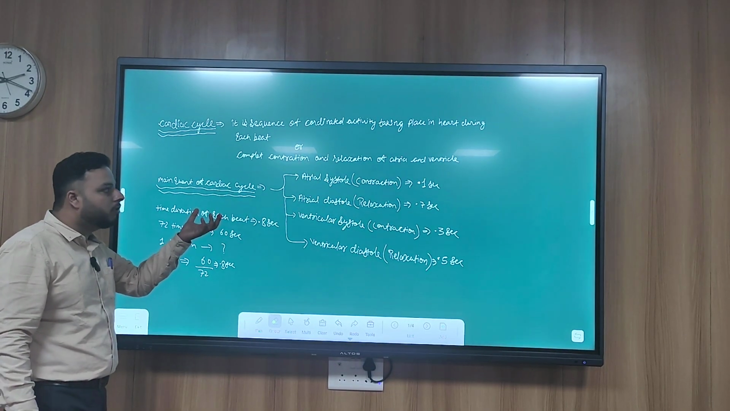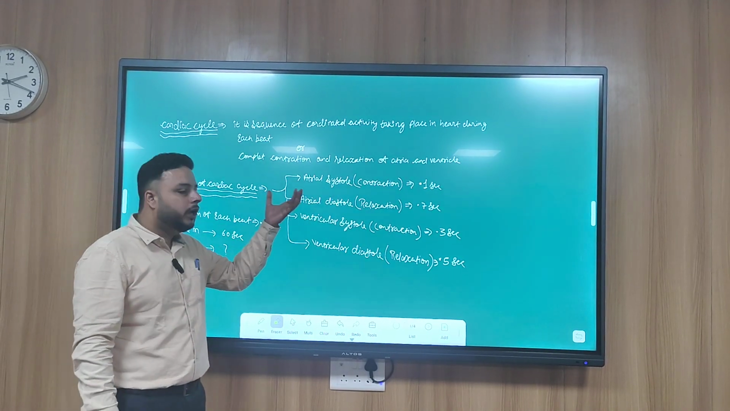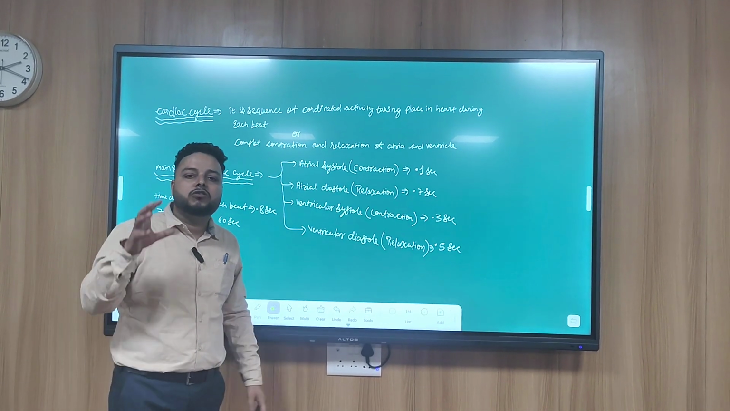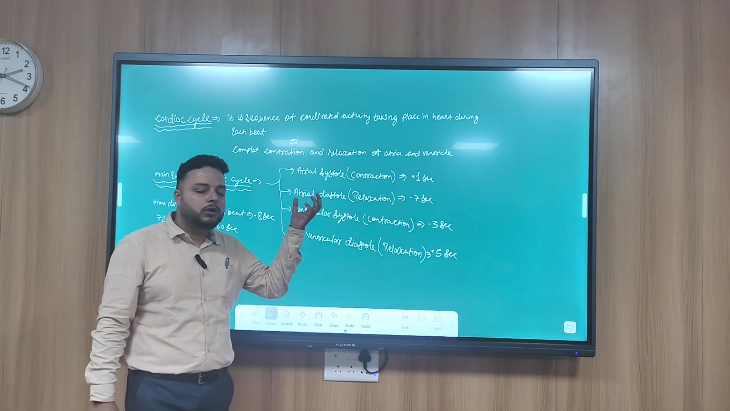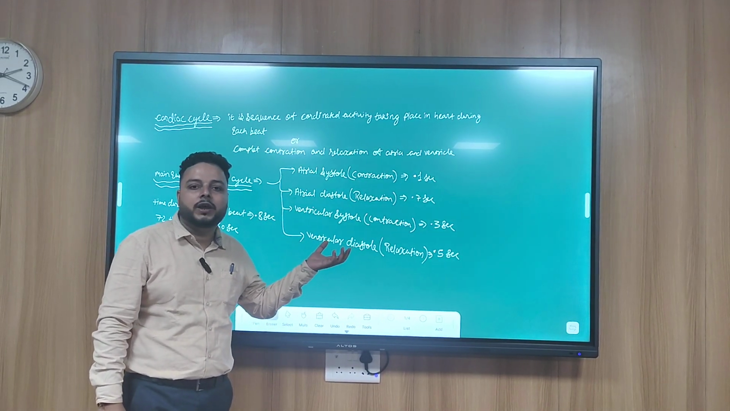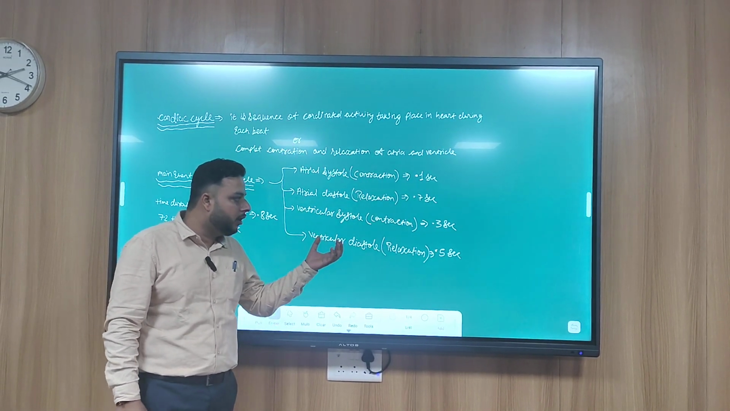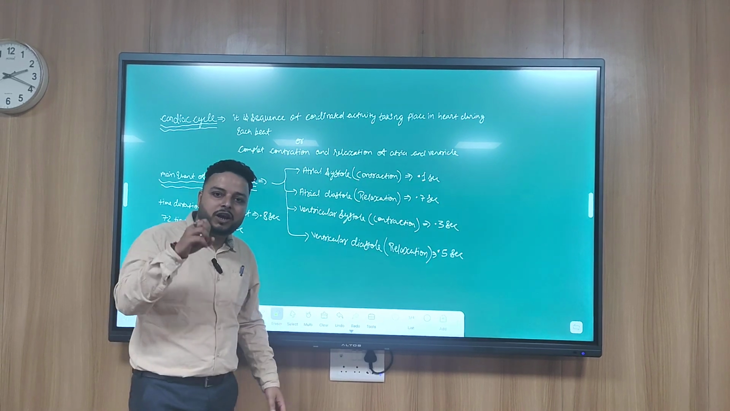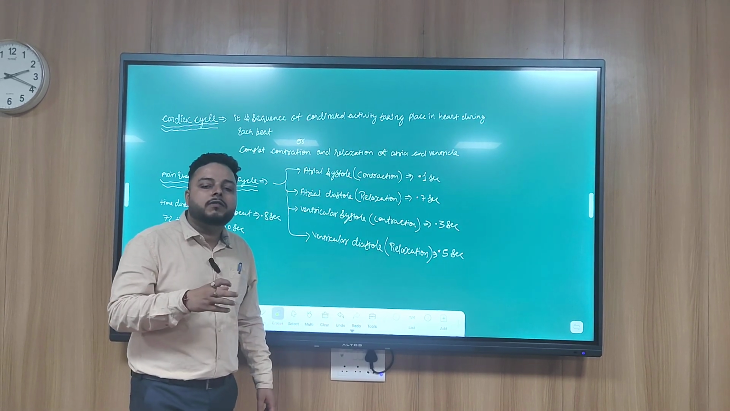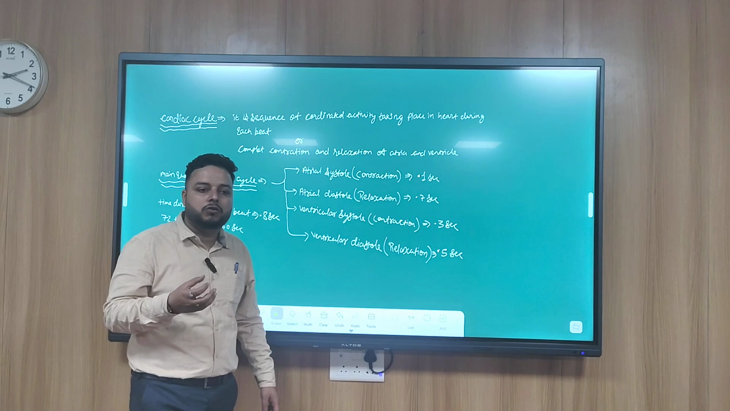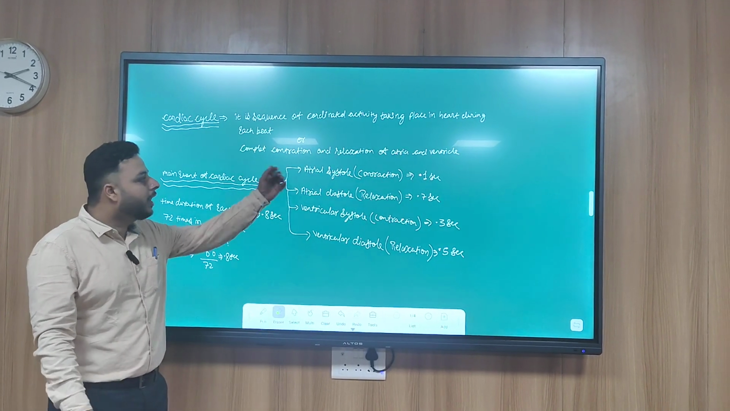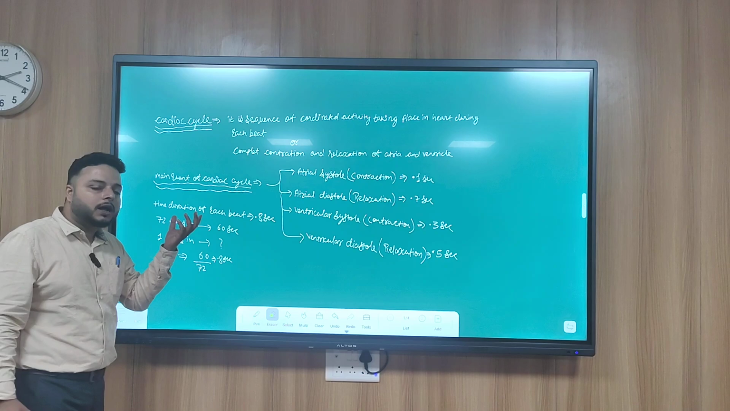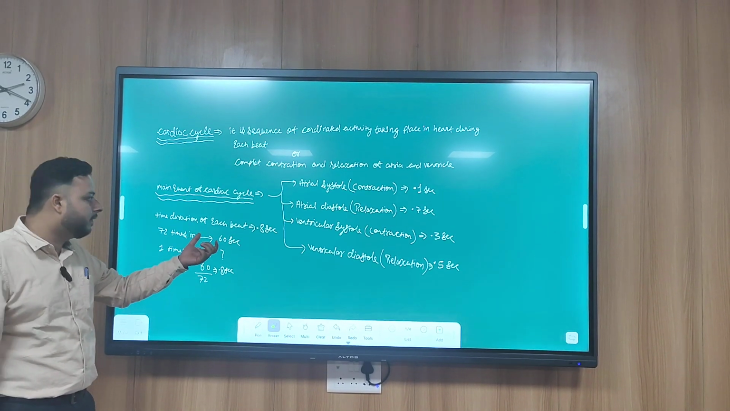So the main events of the cardiac cycle are atrial systole, that means contraction of atria, then atrial diastole, that means relaxation of atria. Next is ventricular systole, that means contraction of ventricle, and next is ventricular diastole, that means relaxation of ventricle. The time duration for the cardiac cycle is 0.8 second.